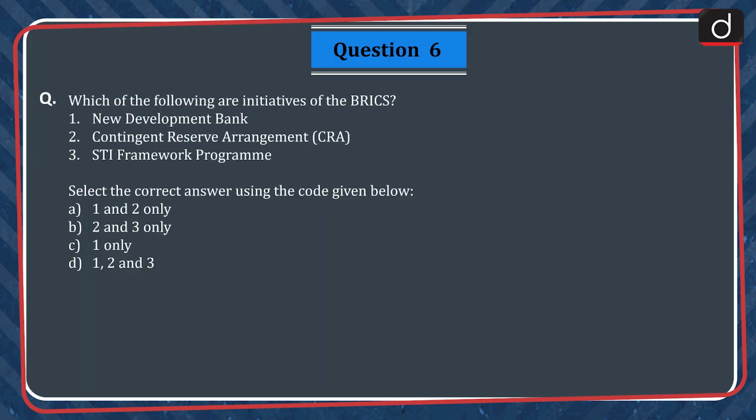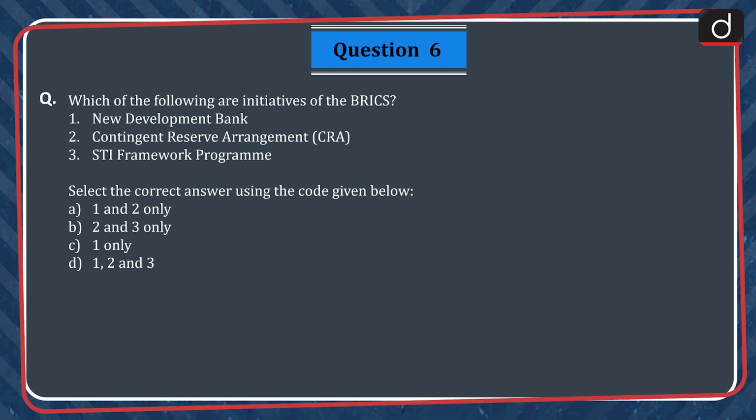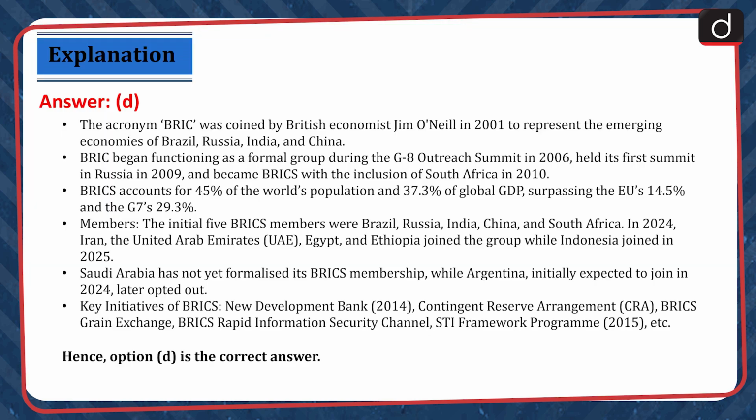Question 6. Which of the following are initiatives of the BRICS? 1. New Development Bank. 2. Contingent Reserve Arrangement. 3. STI Framework Program. Select the correct answer using the code given below. A. 1 and 2 only. B. 2 and 3 only. C. 1 only. D. 1, 2 and 3. The correct answer is option D.